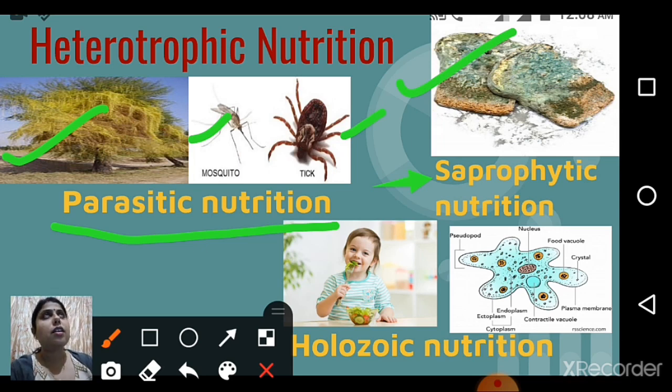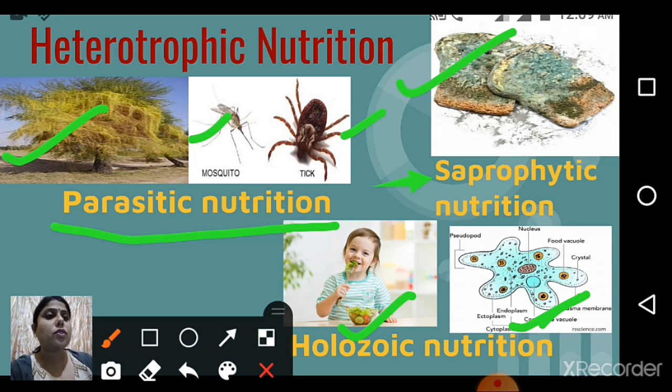Last is holozoic nutrition. In holozoic nutrition, they take in solid food. Simply, they take food, absorb the nutrients from that food, and excrete waste material, just like a human being. You can see here a picture of a small baby who is eating some fruits. You should also eat. In the next picture you can see an amoeba. You know about amoeba, right? This is a single-celled organism. What they do is take food, absorb nutrients from that food, and excrete all the waste. So that is holozoic nutrition.